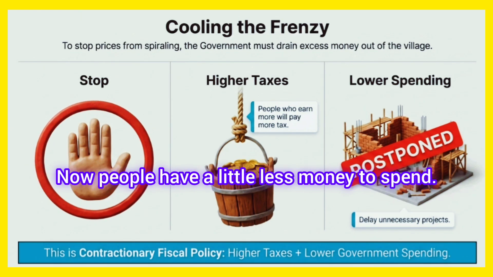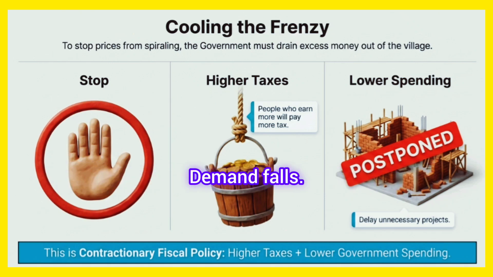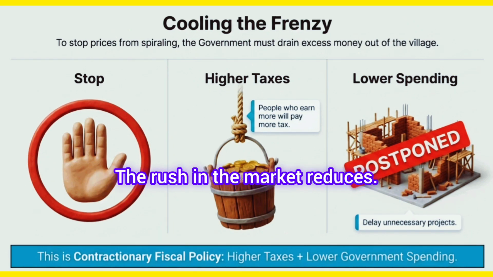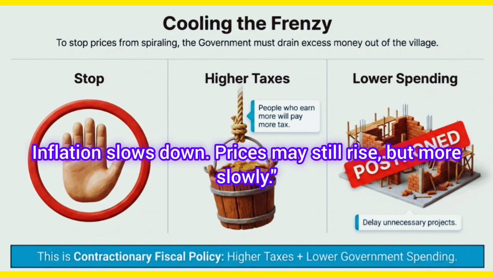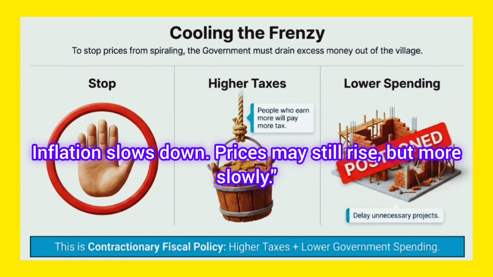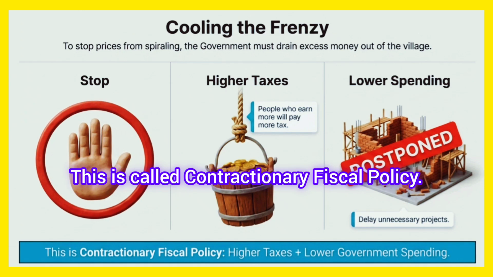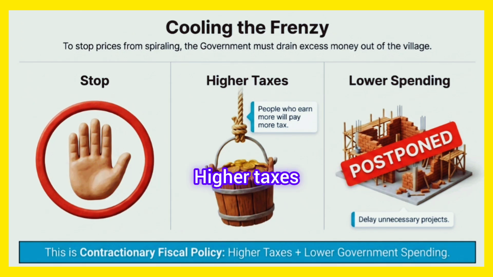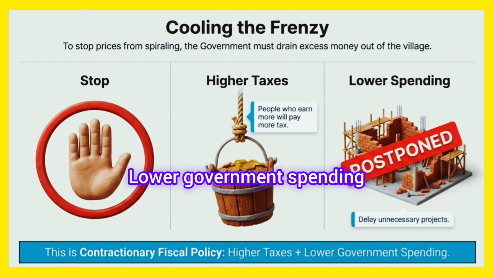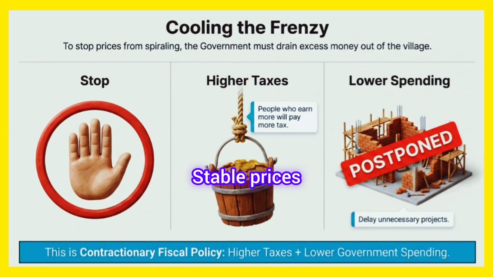Now people have a little less money to spend. Demand falls. The rush in the market reduces. Inflation slows down. Prices may still rise, but more slowly. This is called contractionary fiscal policy. Government action: higher taxes, lower government spending. Result: lower demand, lower inflation, stable prices.